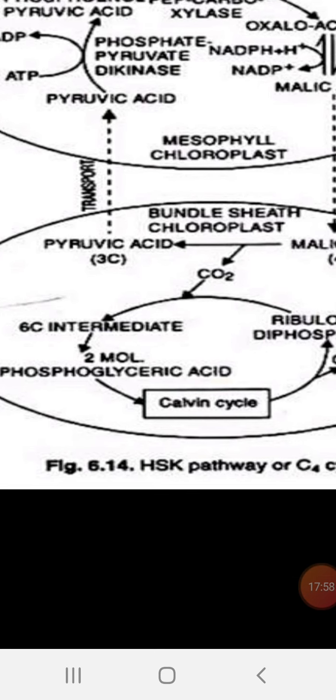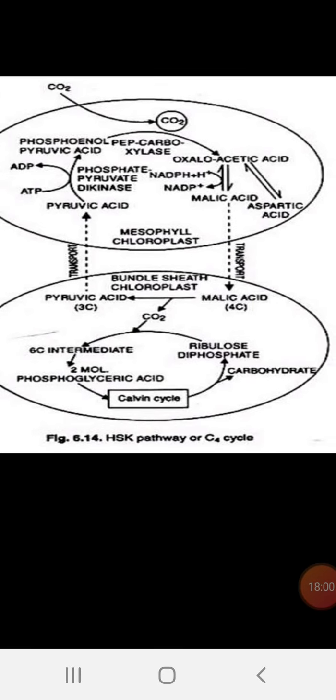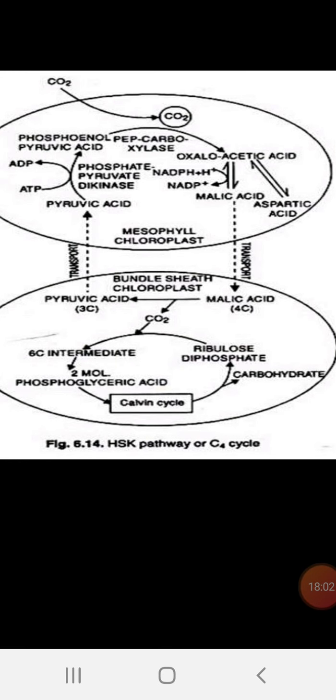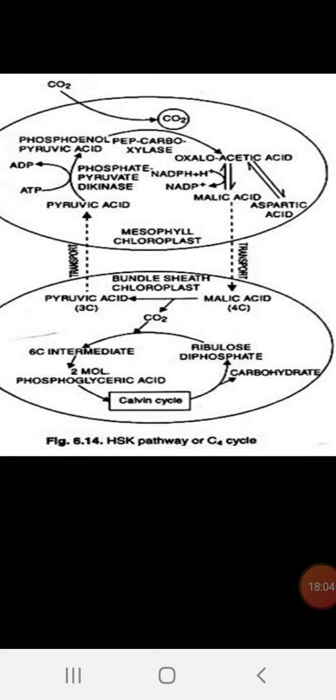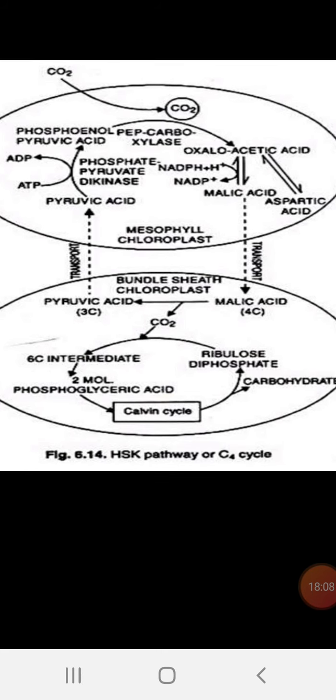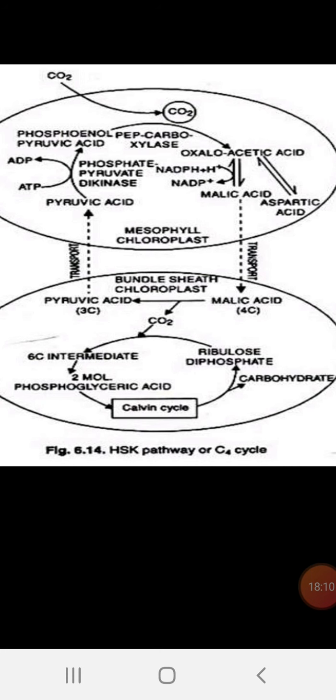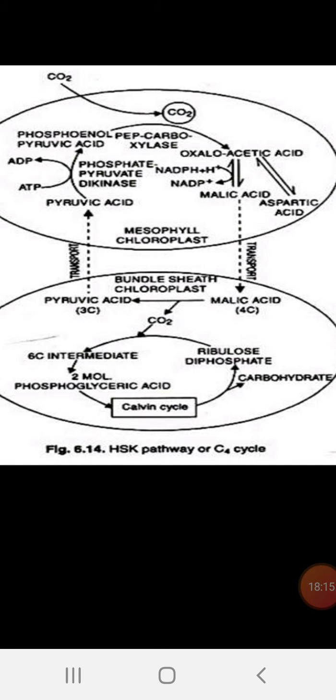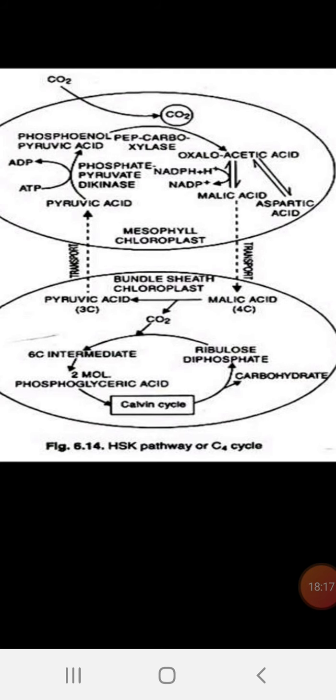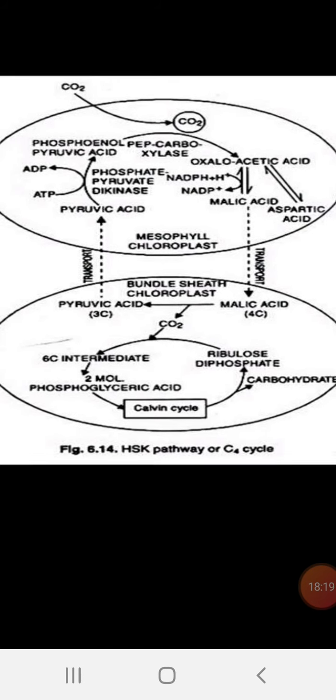Like that, they are differentiated spatially. The Hatch and Slack cycle, the C4 cycle, operates in 2 cells, one is the mesophyll cell and another is the bundle sheath cell. These are totally different in their nature, and it avoids photorespiration.